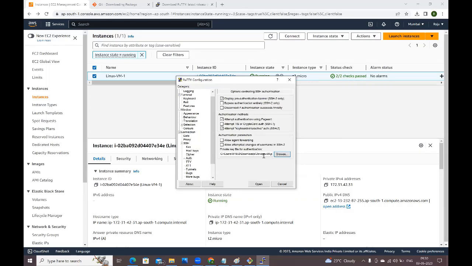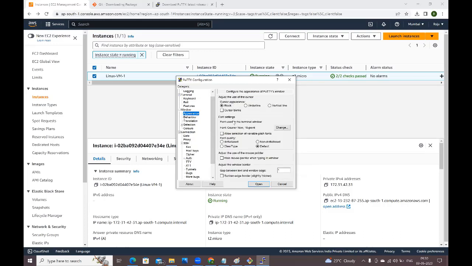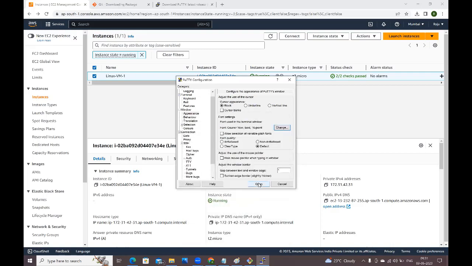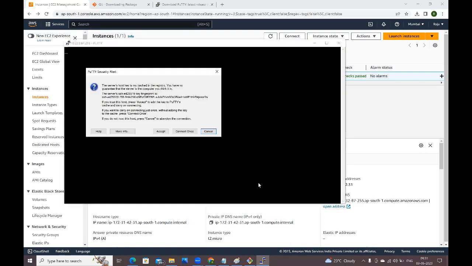Now, if you want to change the font and everything, Appearance is there. Go to Appearance. Here you can change the font and everything, guys. Bold. I want 16 size. Right, okay. Finally, click on Open. Right, accept.